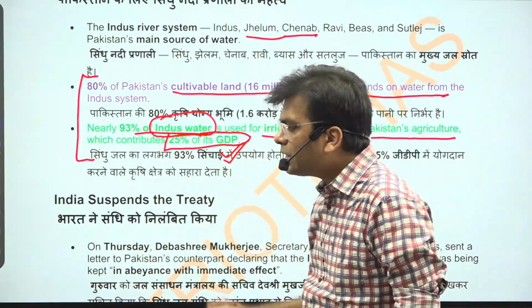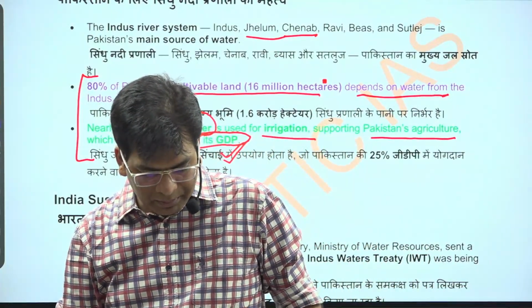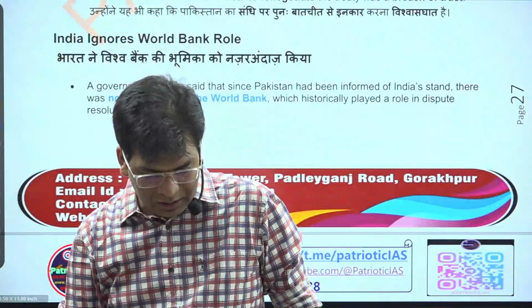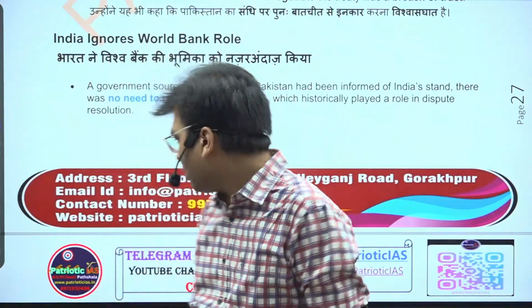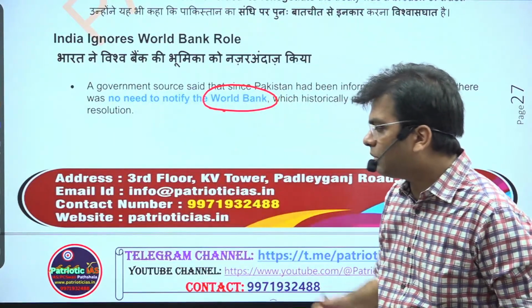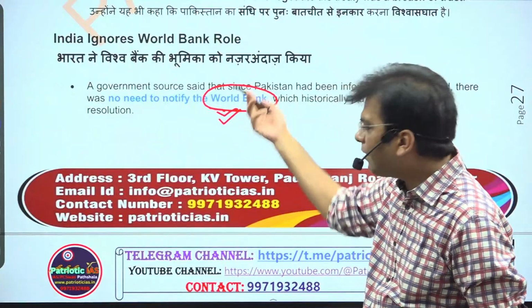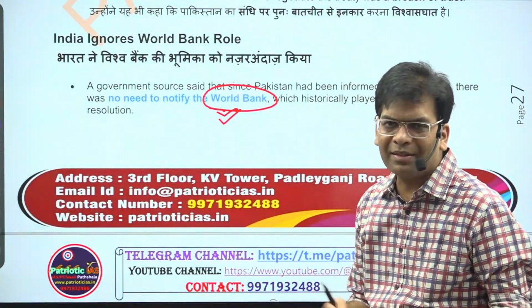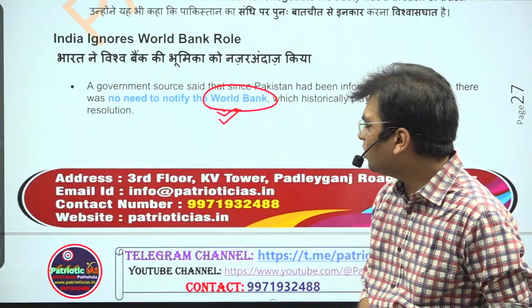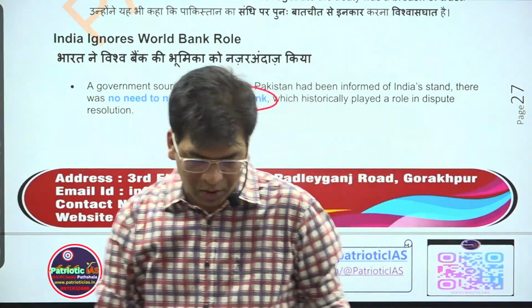But what are we doing for this technologically and for making the infrastructure? These are the things that we should think about. India has not notified the halting of this treaty, the Indus Water Treaty, to the World Bank, and the World Bank has also accepted that this is a sovereign decision. There is no need for notification to us. They know what the condition is that is going on.